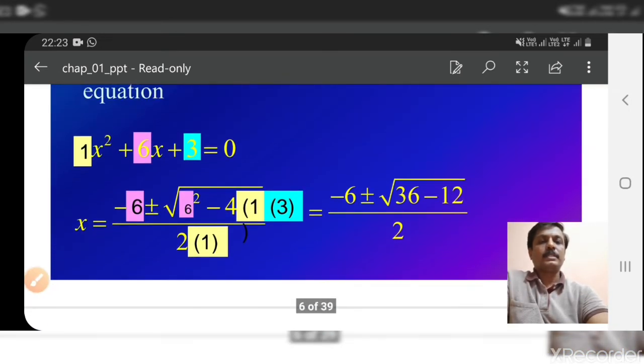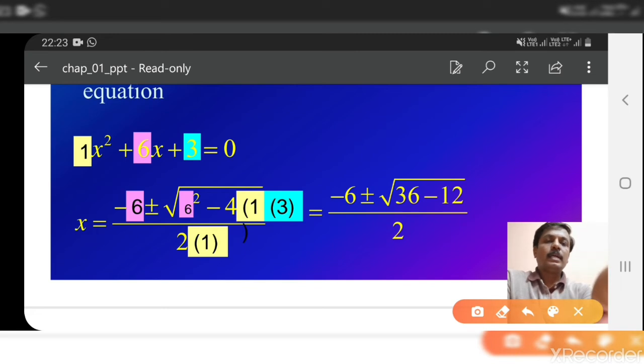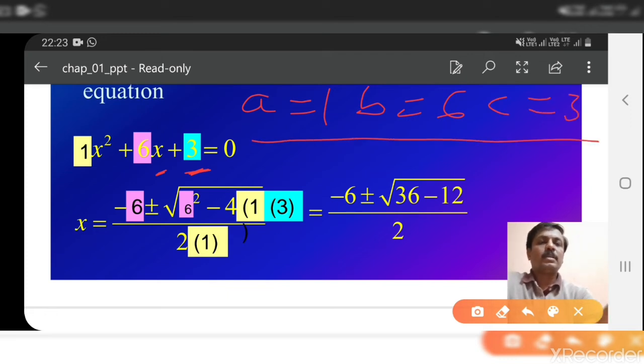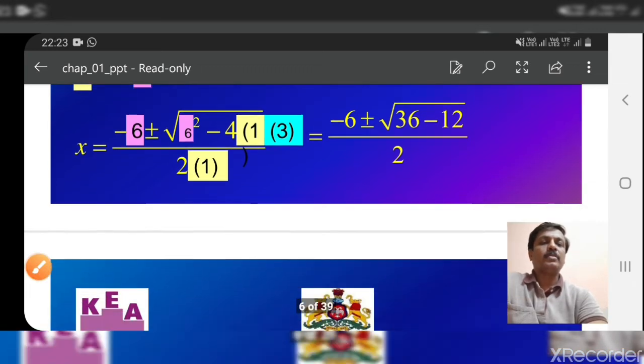Here one more example is given. x square plus 6x plus 3 is equal to 0. So here what is the coefficient of x square? 1. So we take it as a. What is the coefficient of x here? 6. So we take b equal to 6. Then which is the constant term here? 3. So we write c is equal to 3. If you substitute these values in the formula x equal to minus b plus or minus square root of b square minus 4ac, and simplify, you will get the values of x.